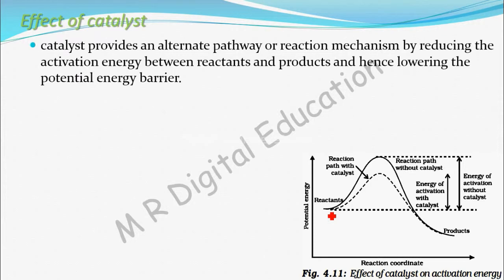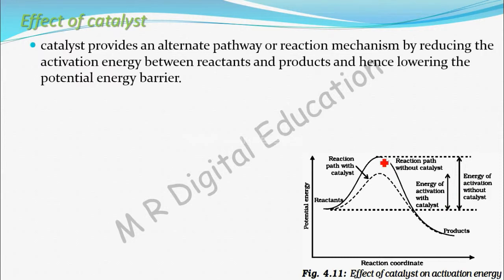See now, this darkened path will indicate a reaction without catalyst. This is reaction without catalyst. And see, for this path, this much amount of activation energy is required. And now, this dotted path will indicate reaction with catalyst. See, for this reaction, only this much activation energy is required.